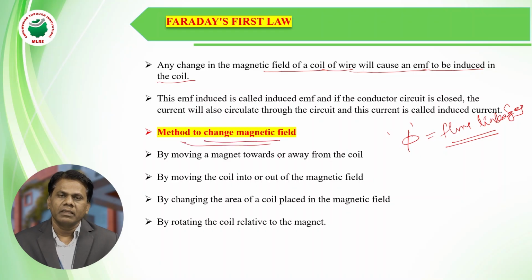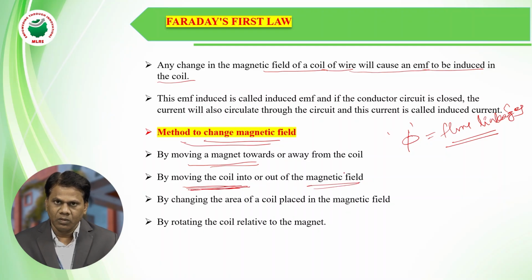How is the magnetic field changed, or how do the flux linkages with a conductor or a coil change? These are the methods: by moving the magnet towards or away from the coil or conductor, or by moving the coil into or out of the magnetic field.